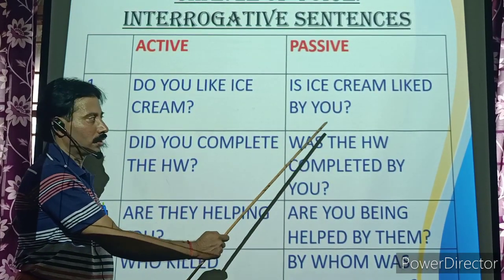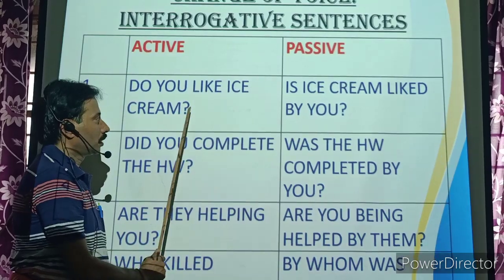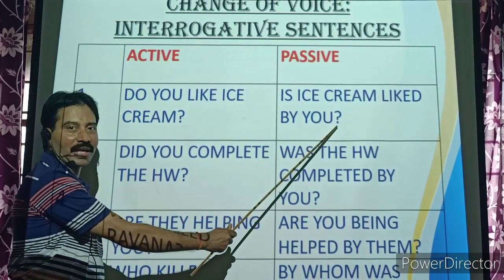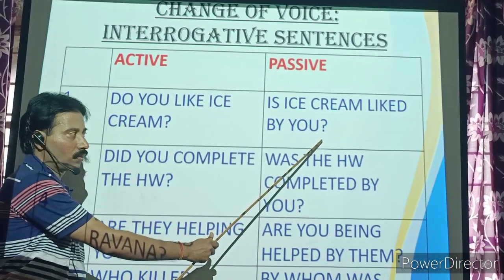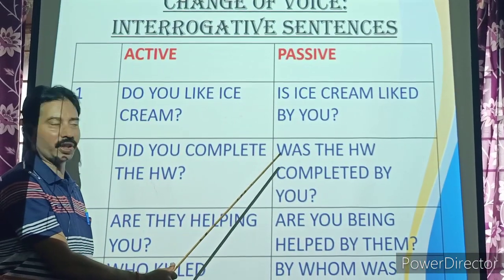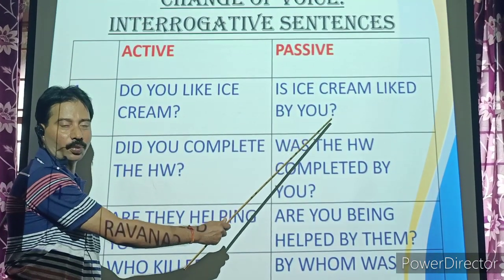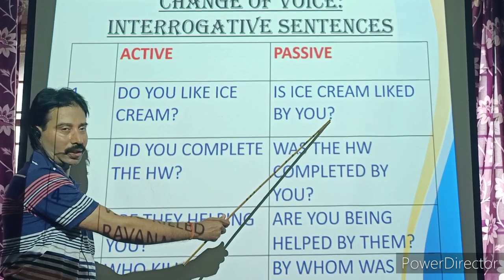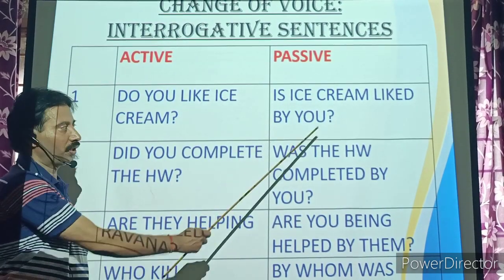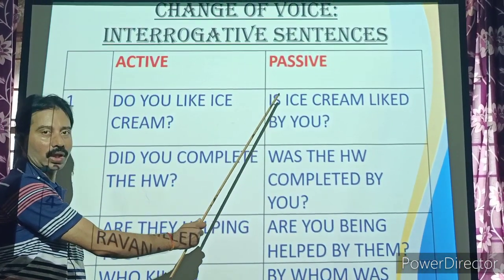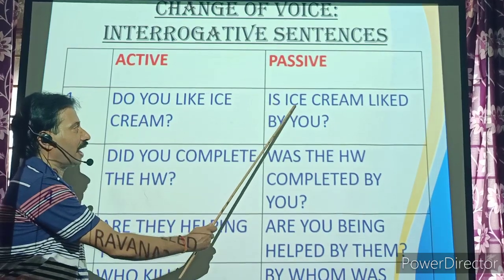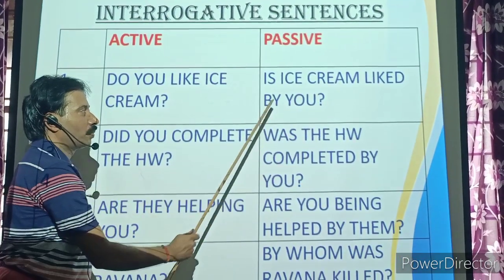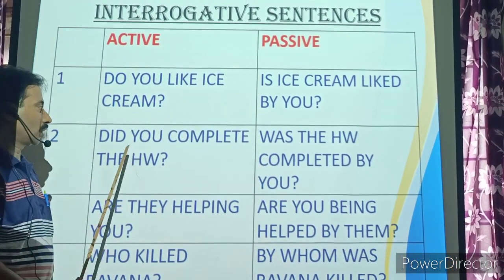Children, viewers, please remember the question mark will be used in passive voice also. When it comes to direct and indirect speech, in reported speech, we don't use question mark. But in passive voice, we use question mark. So, I repeat the answer once again. Is ice cream liked by you? Look at the second one.